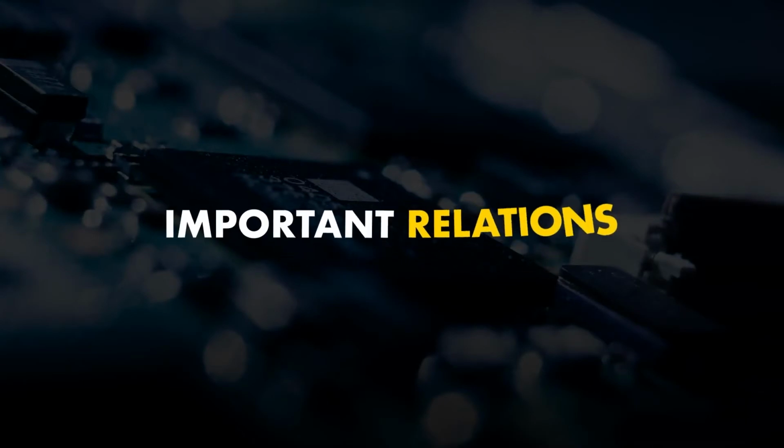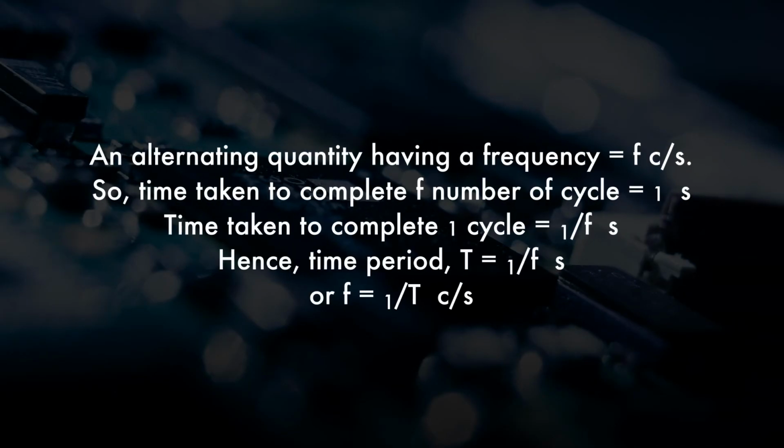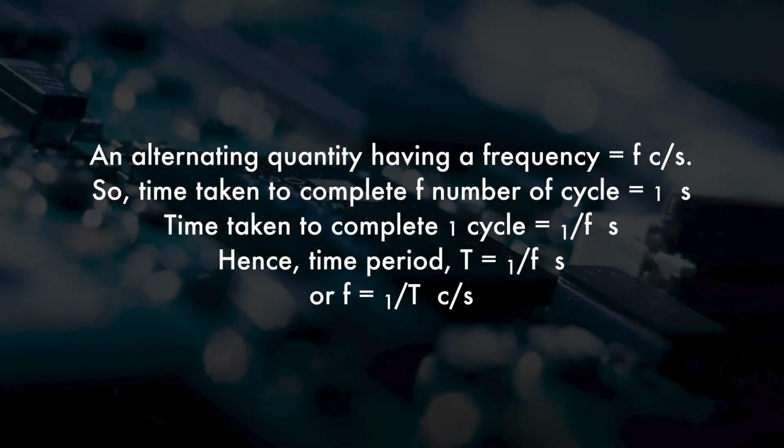Now we have to understand the important relations, like the relation between frequency and time period. Consider an alternating quantity having a frequency of f cycles per second. Then the time taken to complete f cycles is 1 second. So the time taken to complete one cycle is 1 upon f, where f is the frequency. Hence the time period can be written as T equal to 1 upon f, or f is equal to 1 upon T, where T is the time period and f is the frequency. So the unit of frequency can be written as cycles per second, or hertz.